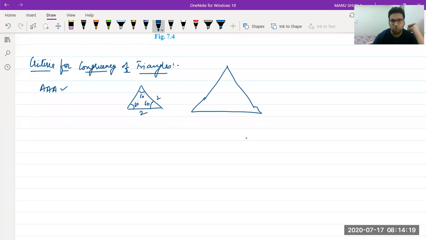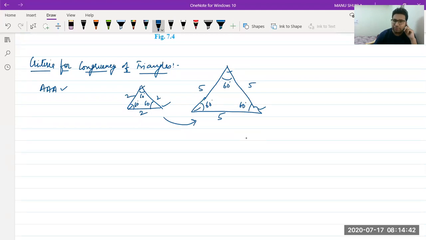Here sides are 2, 2, 2, here are 5, 5, 5, angles are 60 only. So Drishti, can you say they are congruent by triple A because angles are equal? This equal to this equal to this, and this equal to this. By triple A, we cannot say triangles are congruent.